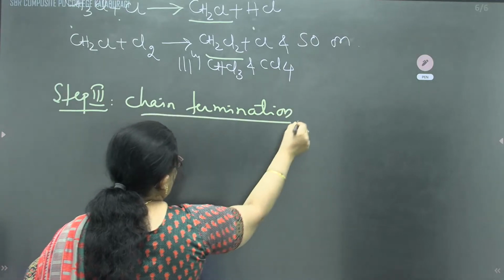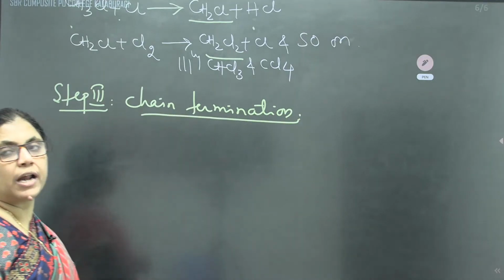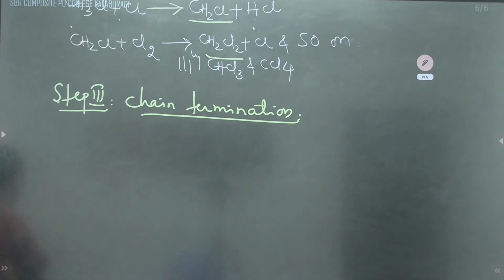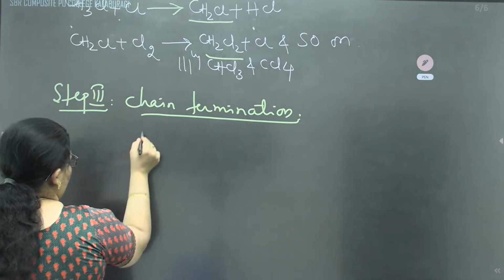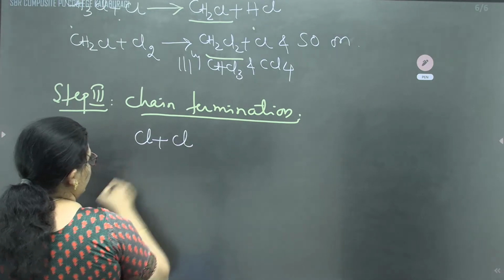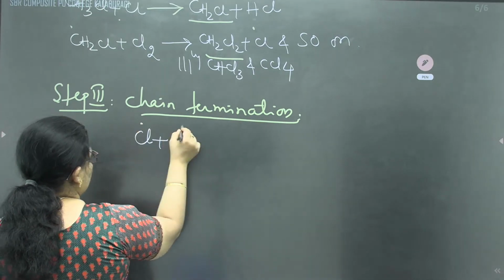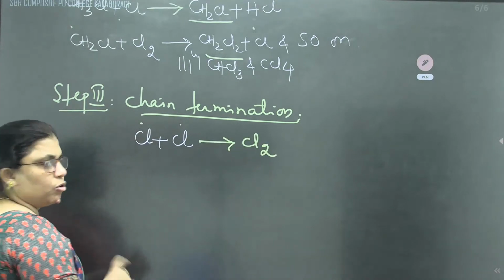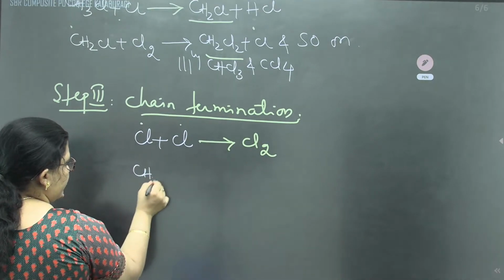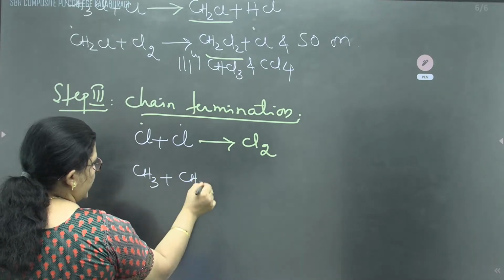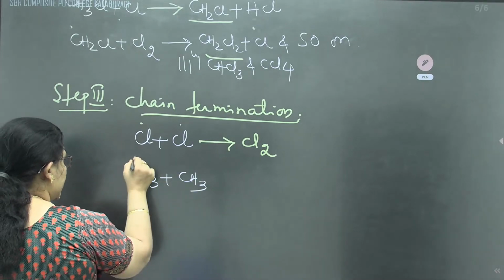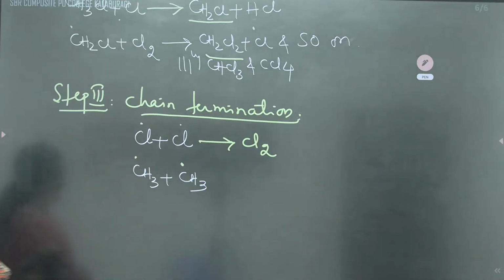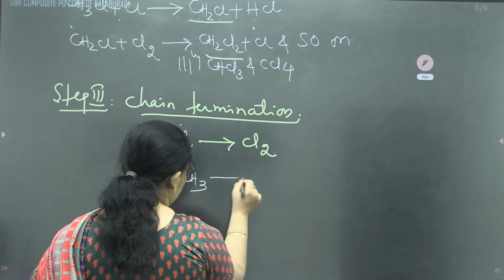In chain termination, what happened, children? All the free radicals combine to form a neutral molecule. Chlorine free radical with chlorine free radical combine to form a chlorine molecule. Methyl free radical with methyl free radical, both in the form of free radicals, will produce what, children?